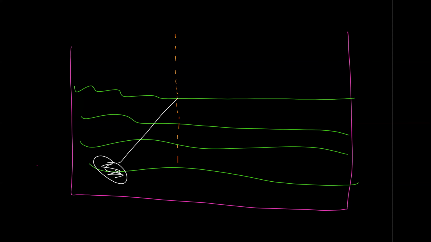This ray will go this way, and it will be bent away of the normal. So it's going to be exactly like this. As you see, this angle we call the angle of incident, and this angle that is here we call the angle of refraction. So the angle of refraction is greater than the angle of incident. Why? Because the light is coming from the higher index of refraction, which is water, into the air, which is the lower index. So this is the air, and this is water.